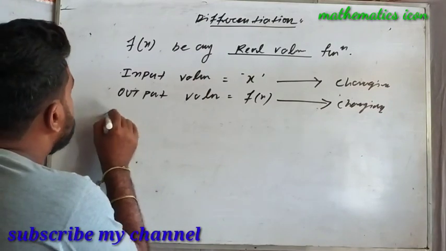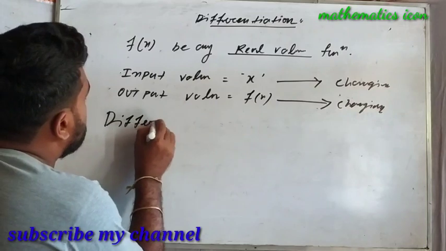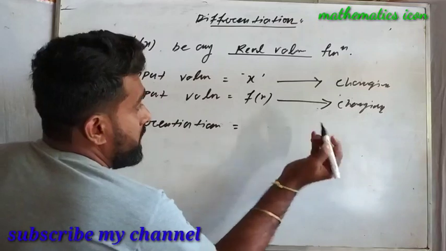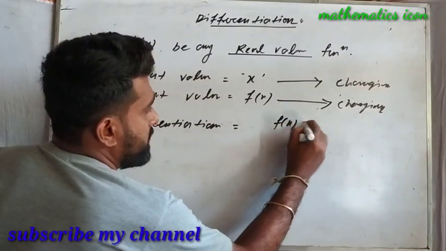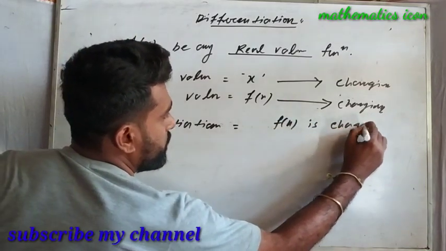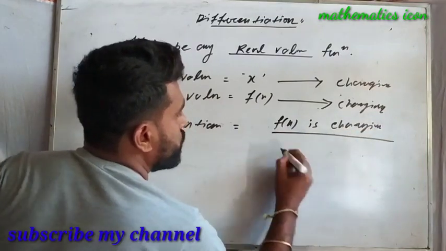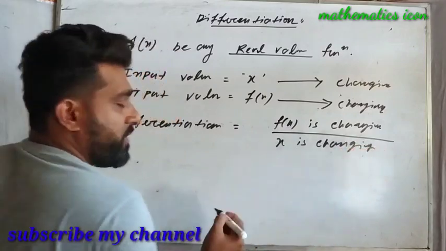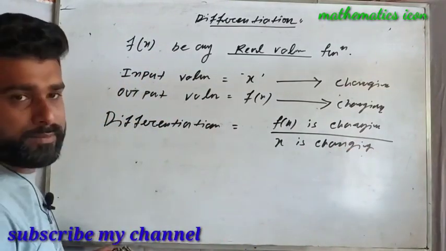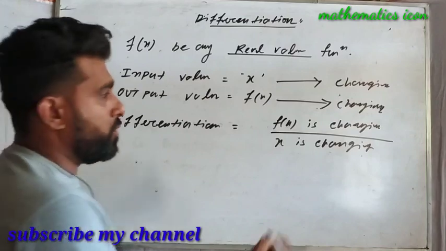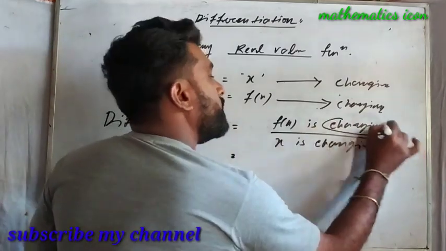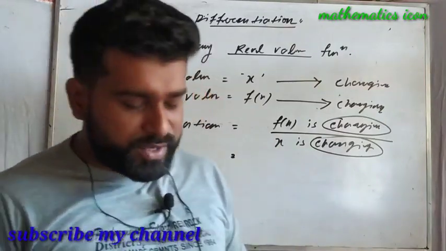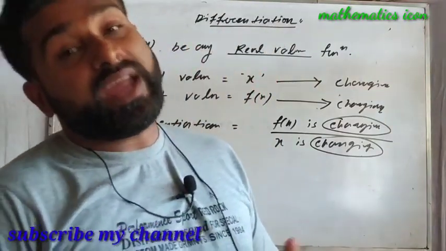So here differentiation can be expressed as, here f(x) is changing with respect to x changing. Am I right? f(x) is changing, the output is changing as much as you are changing the input. That means this changing word means the differences between the values of f(x) here.